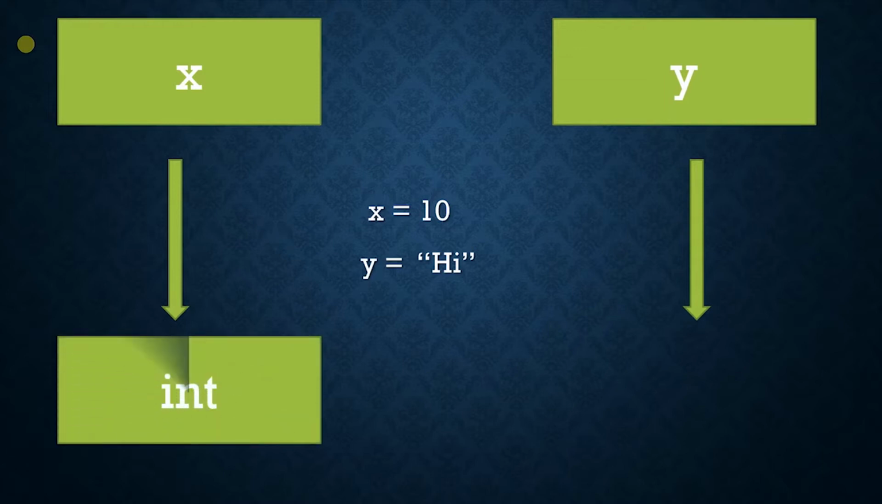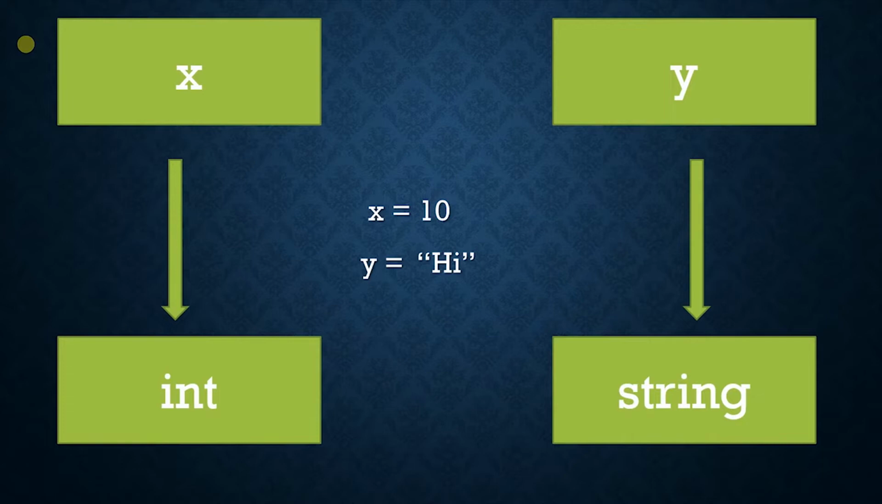Our X is an integer data type because it stores an integer. 10 is an integer. X stores the value of 10 in it. So X is an integer variable. Now Y on the other hand is a string because it stores a word. "Hi" is a word. So anything written in double quotes or single quotes in Python is treated as a string, and numbers are treated as integers.